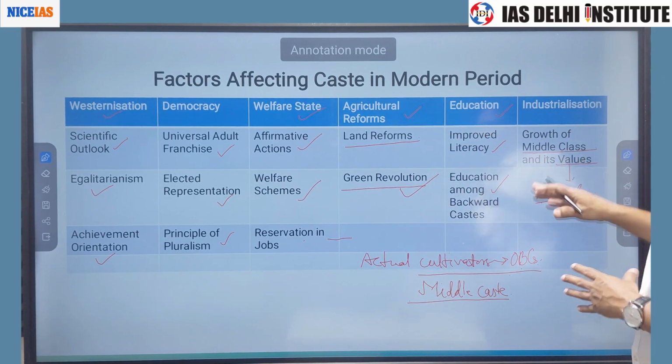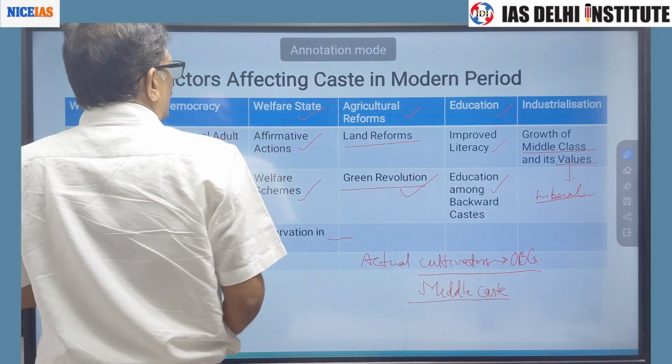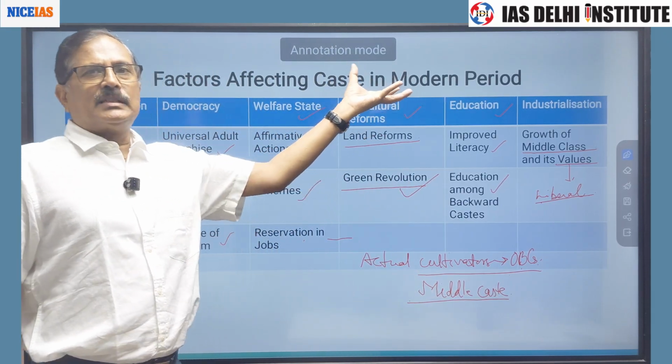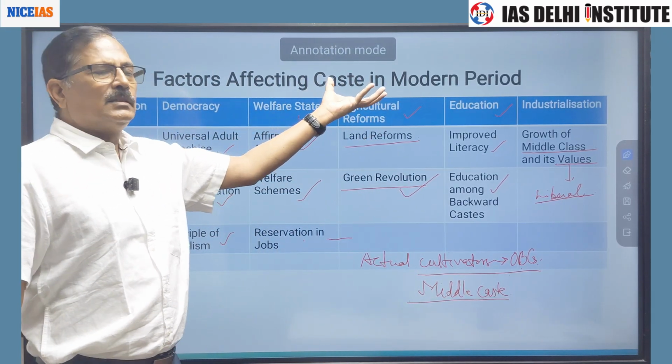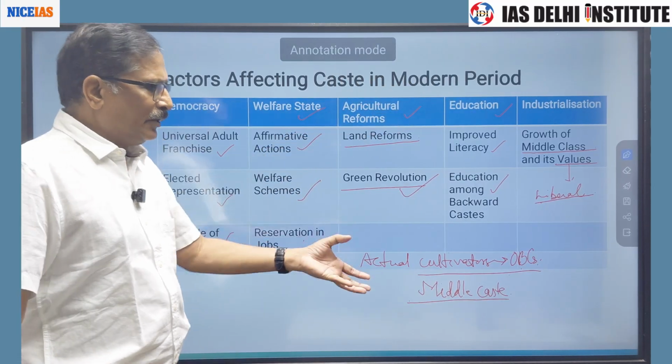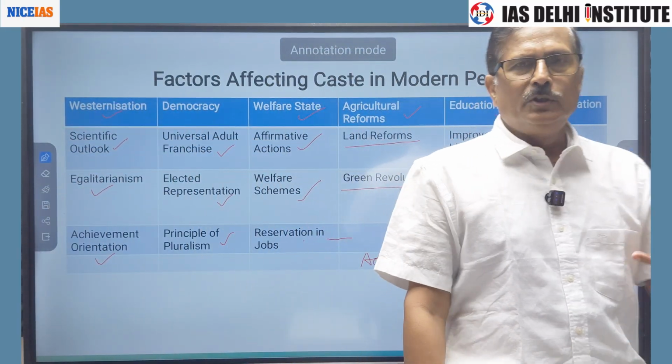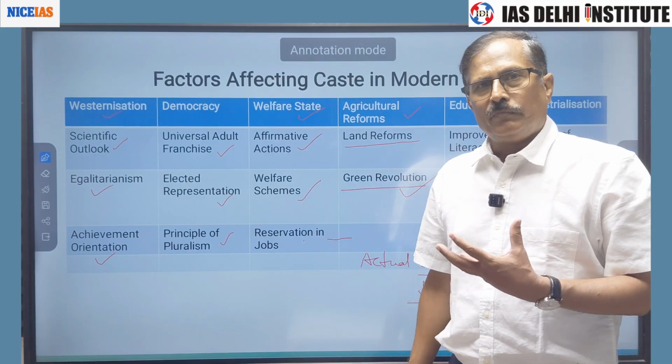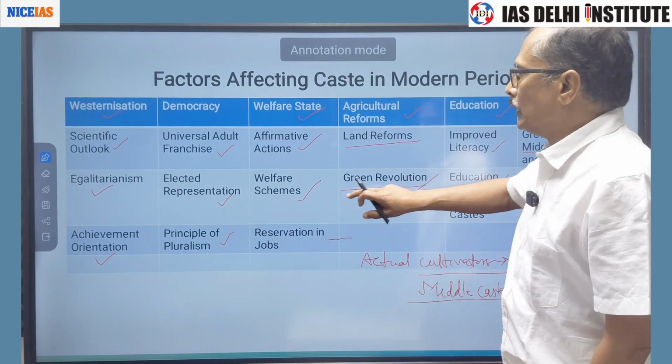So these are the factors that affected the caste system or social stratification system in India. From a GS point of view, you can use the words social structure or caste system.